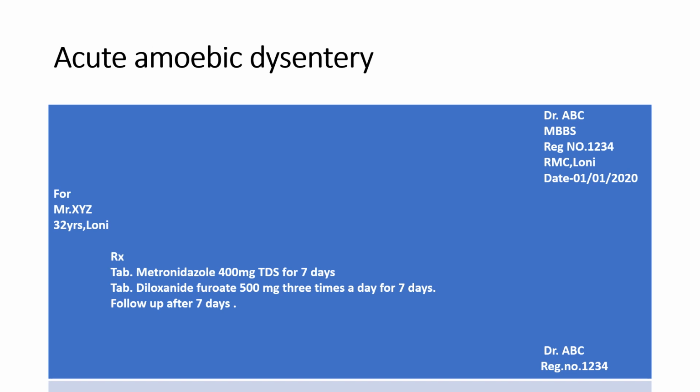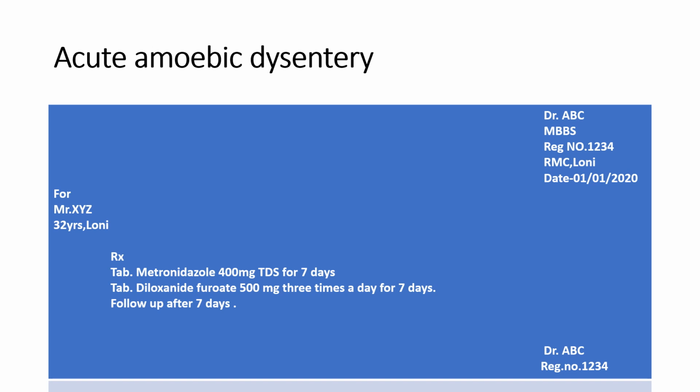Then the adverse effects of metronidazole. It causes gastrointestinal adverse effects, it can produce allergic reactions, and it rarely produces central nervous system adverse effects like dizziness, vertigo, confusion and headache. Gastrointestinal adverse effects like anorexia, nausea, metallic taste and abdominal cramps can be produced by metronidazole.